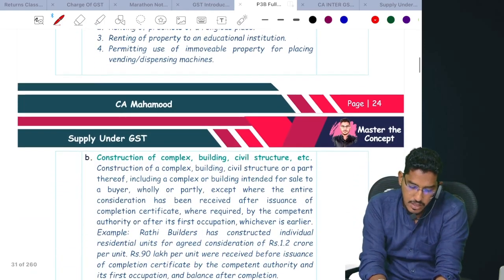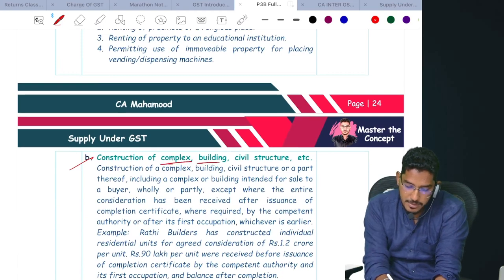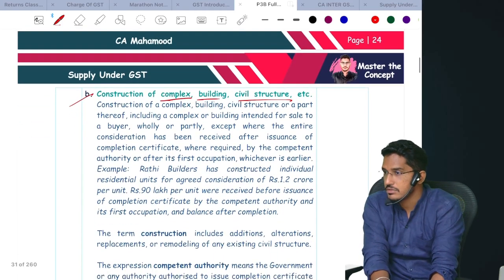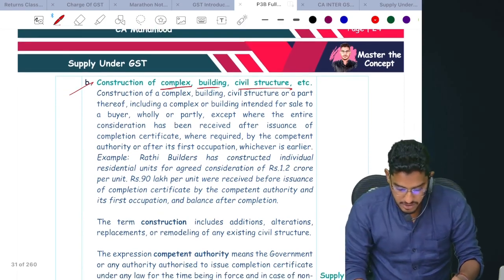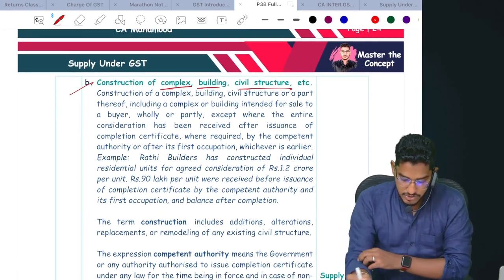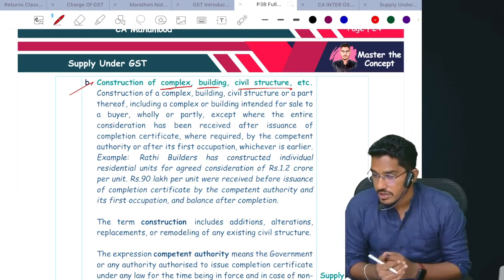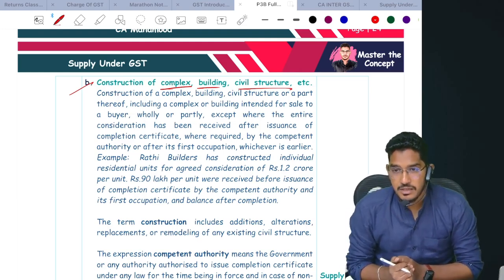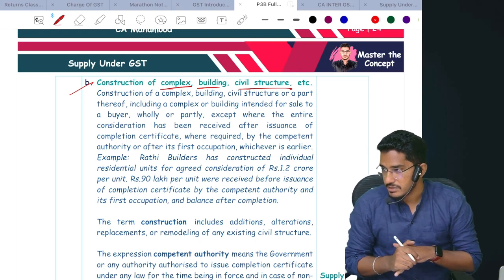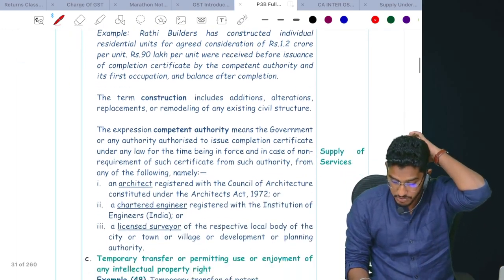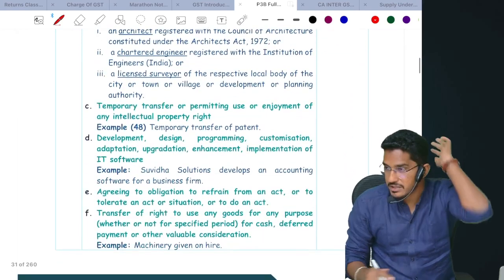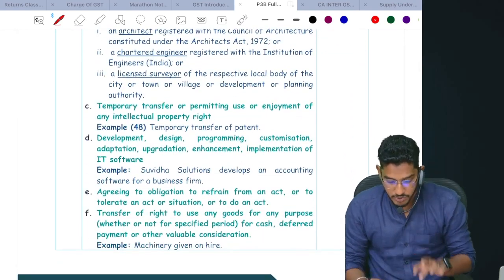Next one. Construction of a complex, building, civil structure, etc. I will explain here. Now only we'll try to cover this discussion. If you are offering construction of a complex, building or civil structure, when will that service be exempted, and when will that service be taxable? You understand? We'll keep this point on hold. I'll try to cover it along with Schedule 3. This one point you keep on hold. Remaining things we'll try to cover. Along with Schedule 3, I will try to cover point B.